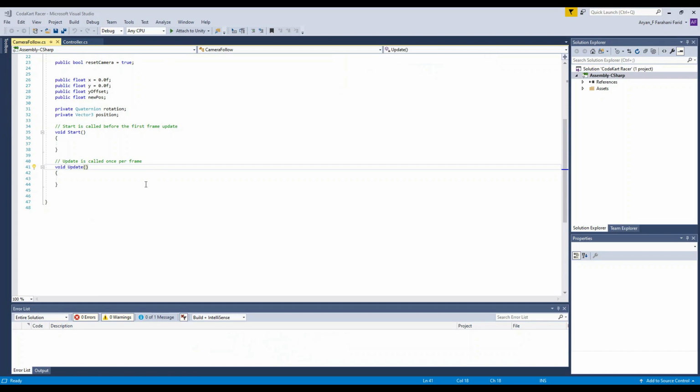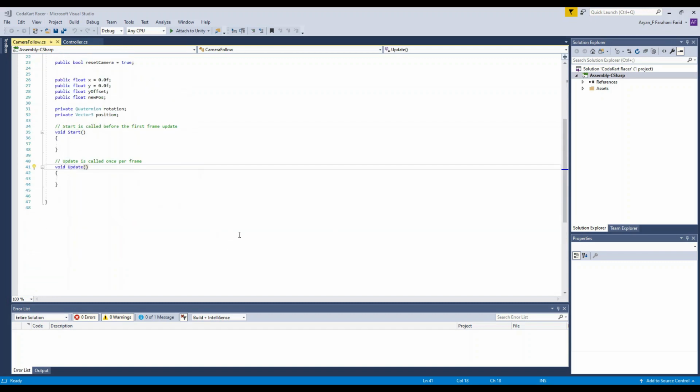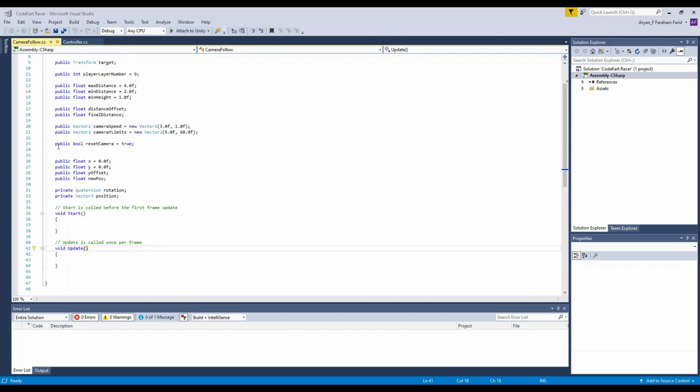So I already have my code up right here, as you can see, but you guys should take your time to bring your code up. We are in the camera follow script, so make sure to open that. Firstly, before we do anything, we wrote these public float variables and these private variables in a Unity video, and I've actually forgotten to write this public bool variable, so go ahead and write that now.